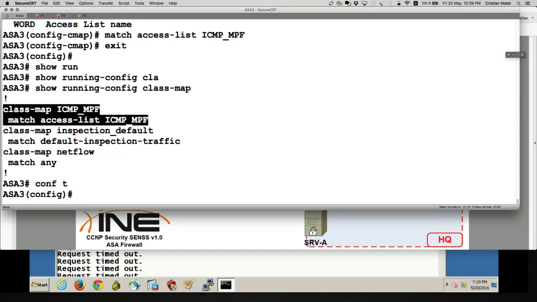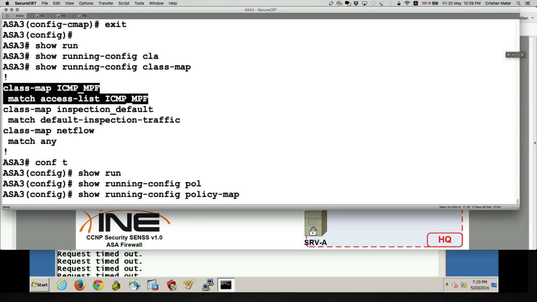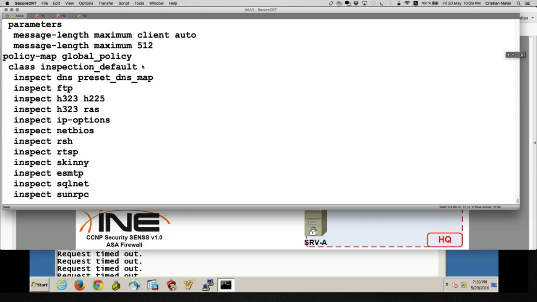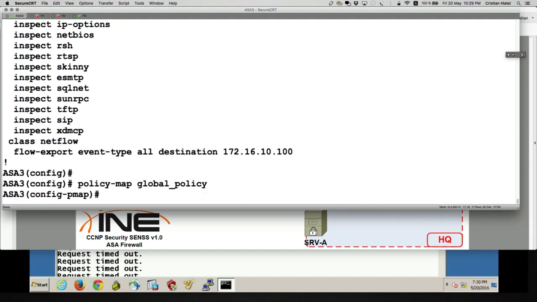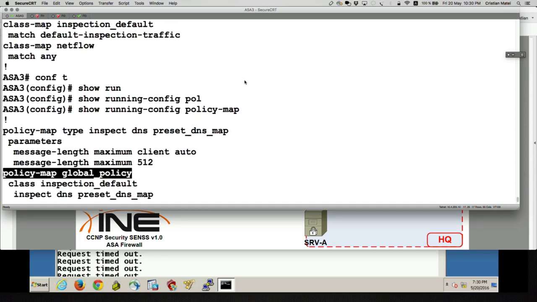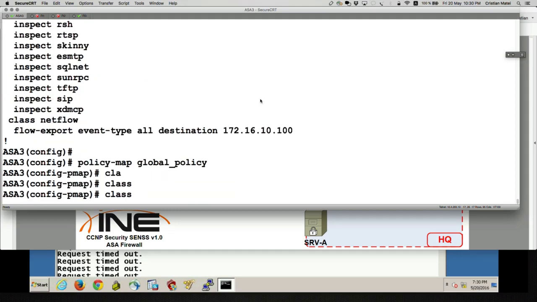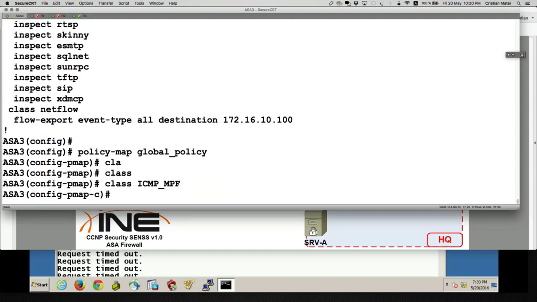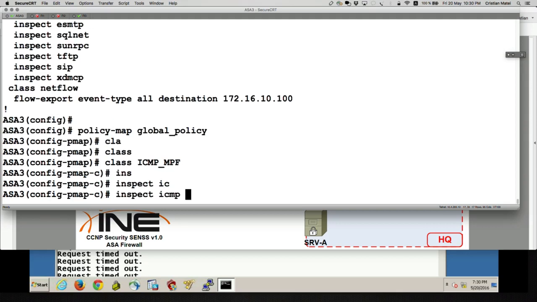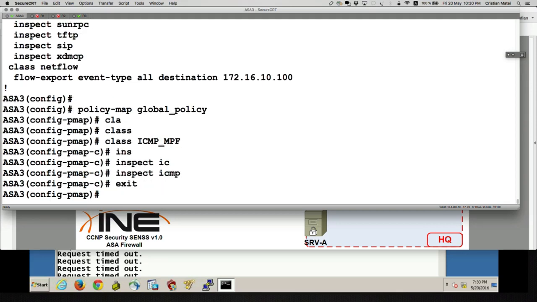And then I can still make use of the default policy map, but instead of applying the ICMP inspection on class inspection_default, I'm going to say policy-map global_policy, then class, and I specify my configured class map, which matches on ICMP traffic between those two VLANs. And I'm saying for that traffic, inspect icmp. Exit.